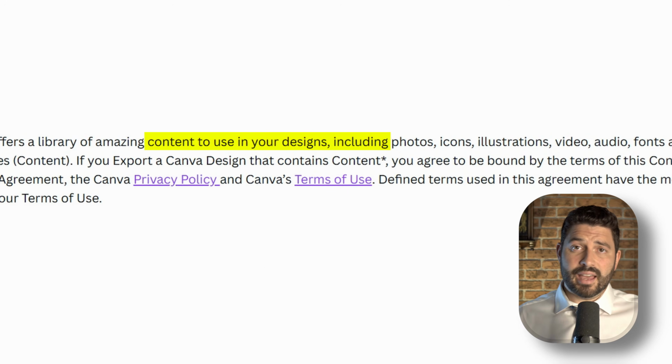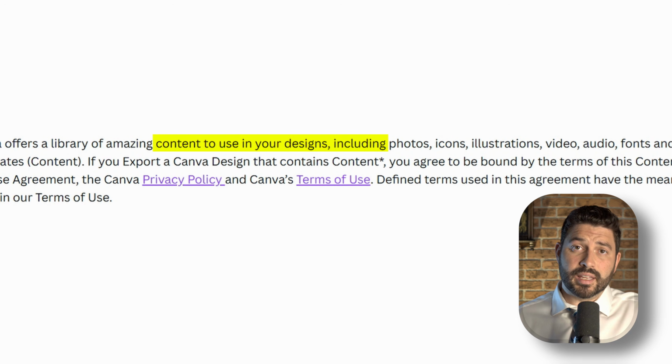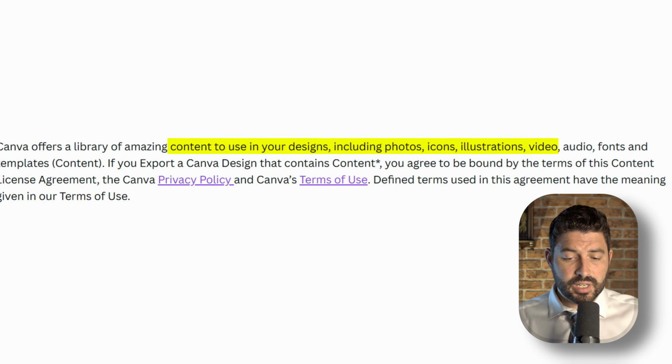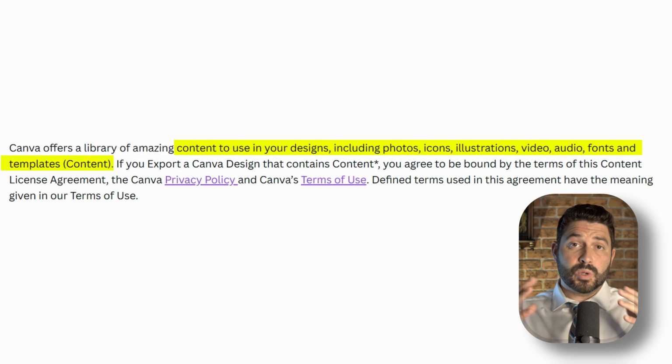Now, moving on to the Canva content license agreement. First, what is content? Well, content is basically everything you want to use from Canva in your design. We're talking here about photos, icons, illustrations, video, audio, fonts, and templates. So that's quite extensive. The license agreement makes very clear what you can and cannot do with their content, but ultimately I think it's quite a wide license. You can do content creation, you can do commercial. There's just very few limitations, and it's a great license agreement overall.